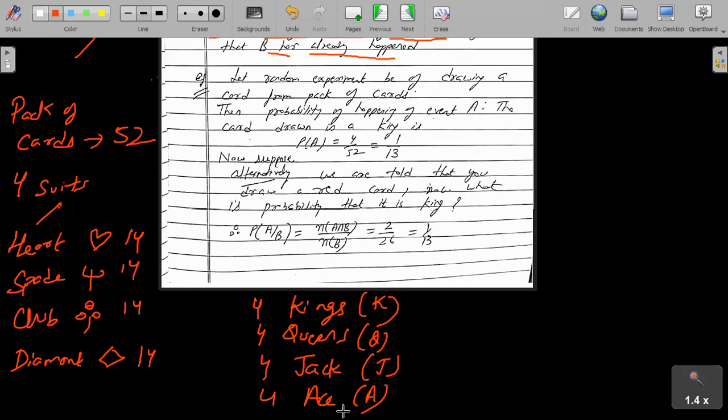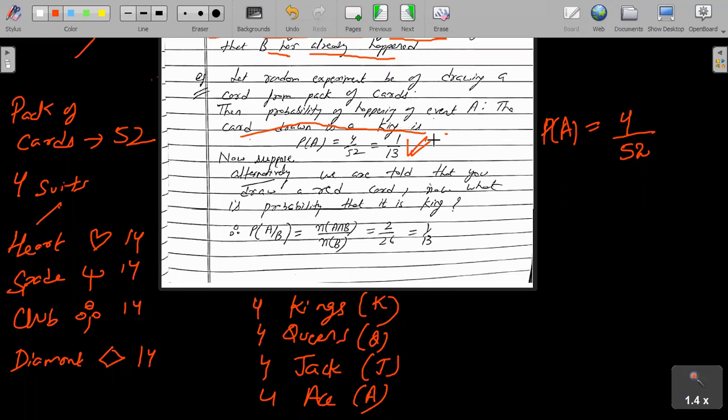So now what is the question? We have drawn a card, then the probability of having event A. So here, what is event A? The card drawn is a king. For these kinds of questions, we simply use the definition of probability, favorable events over total events. So A is the event that you get a king. We know the total cards are 52. Out of 52, there are 4 kings. No particular color was specified, so any king can come. So you see this is 1/13. Right? So this is a simple question.